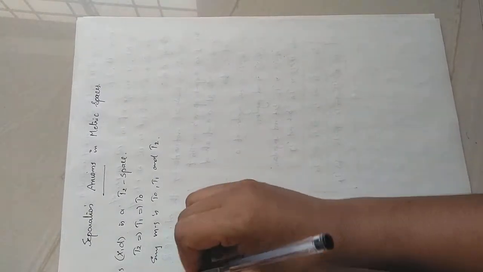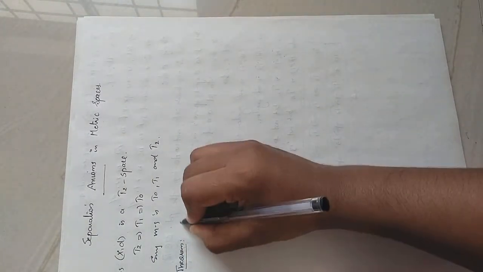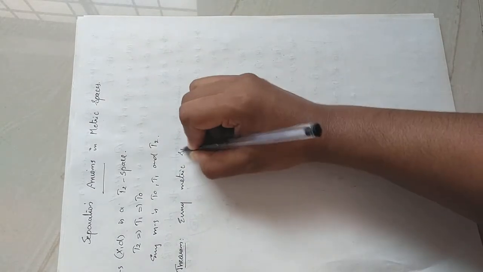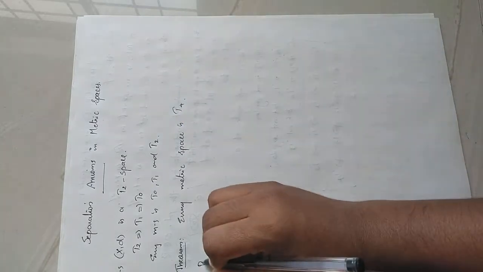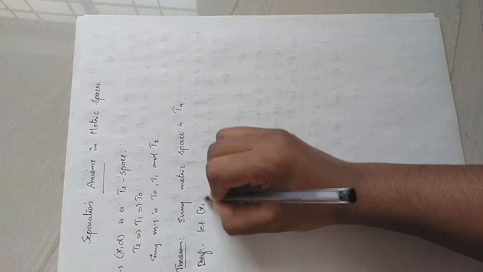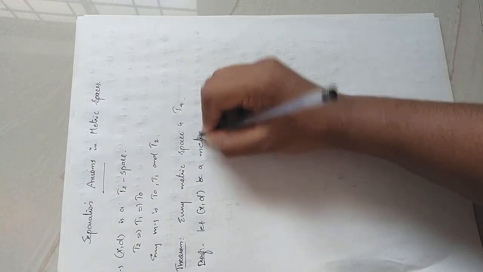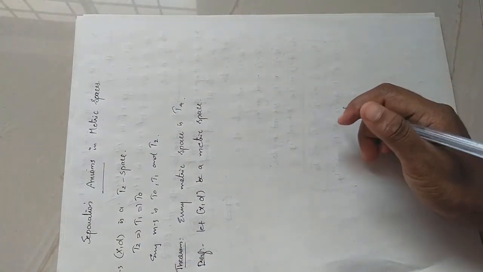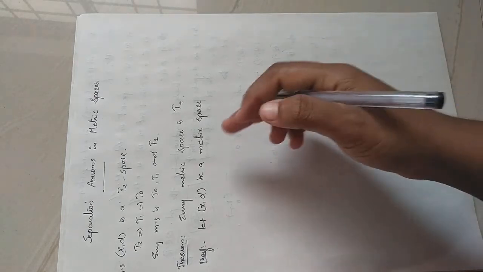Now we are going to prove a theorem: every metric space is T4. So how will you prove this theorem? Let (X,d) be a metric space, and d the corresponding metric on X. We want to prove that it is T4.